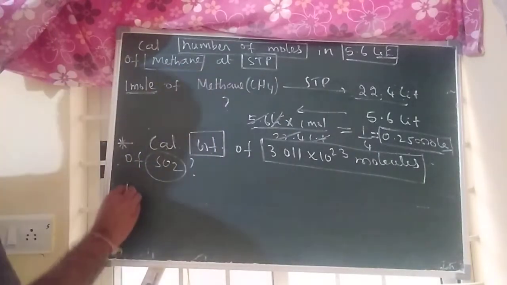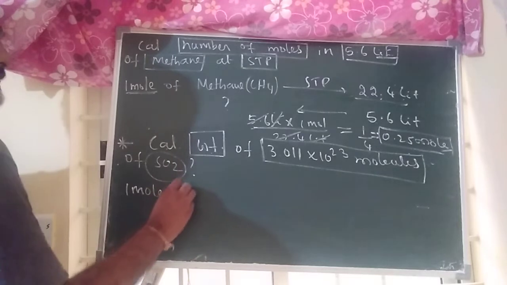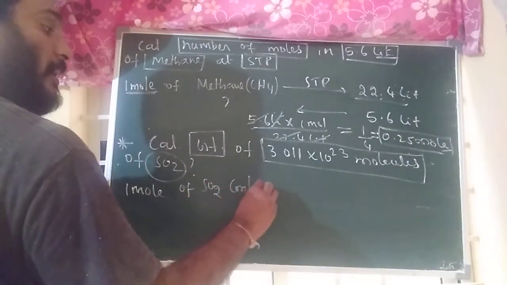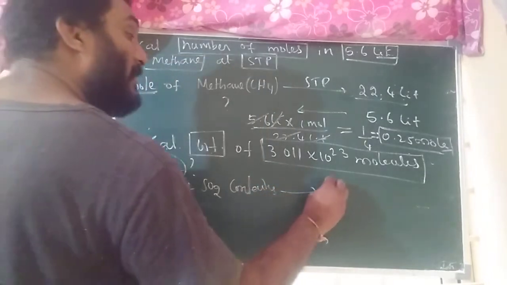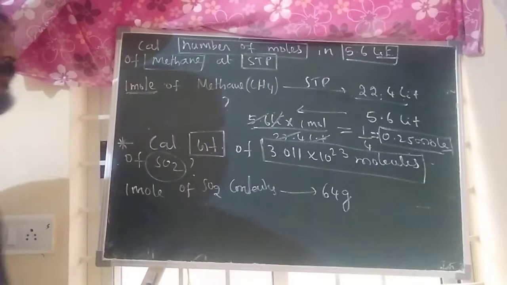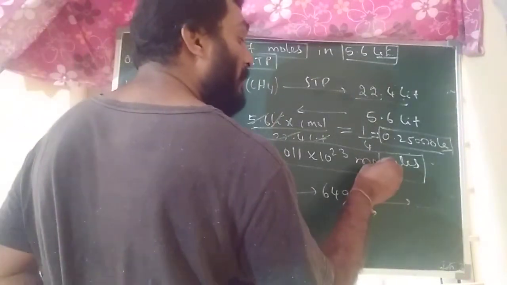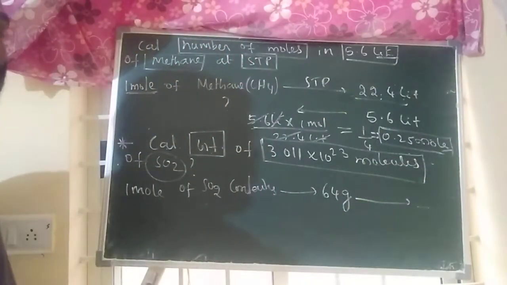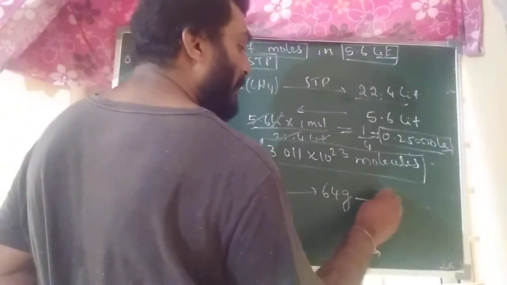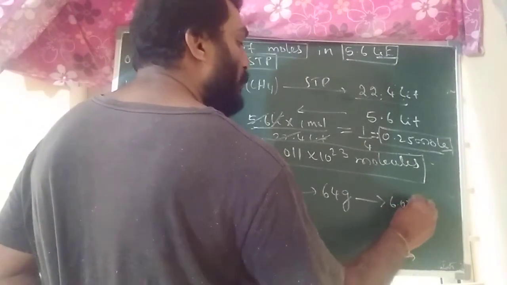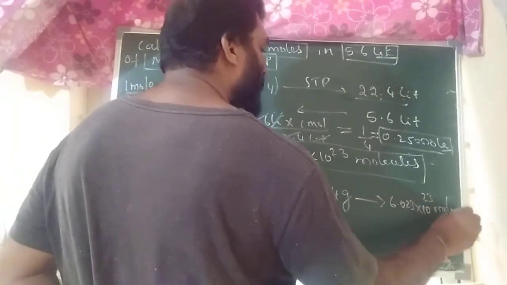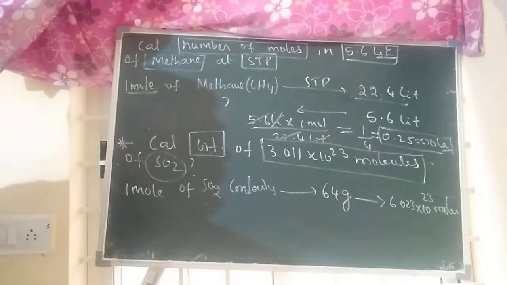First write down: 1 mole of sulfur dioxide contains, what is the weight? 64 grams. 64 grams contains how many molecules in terms of Avogadro number? 6.023 into 10 to the power of 23 molecules. This is the general relation. You have to write this one.